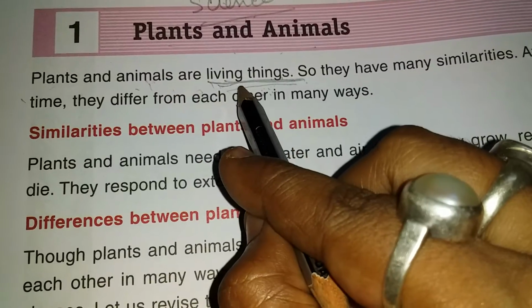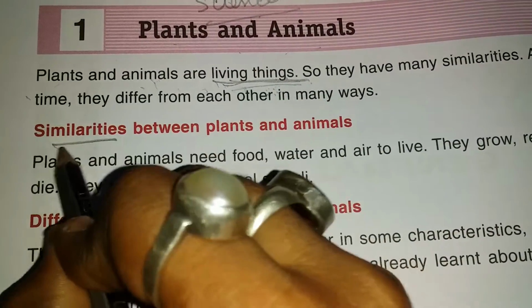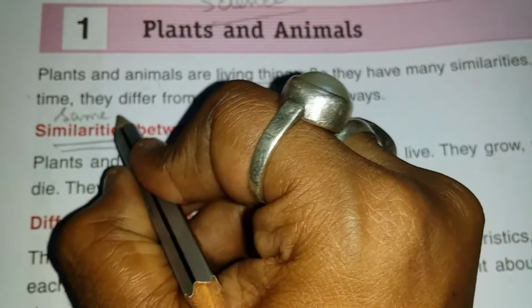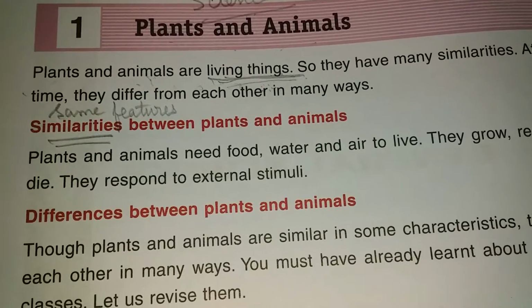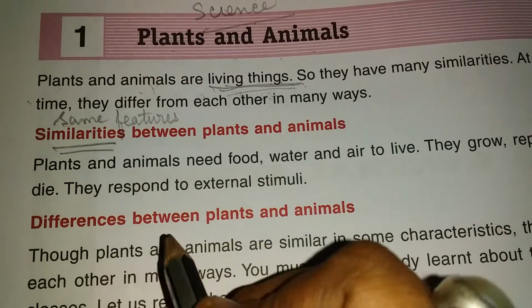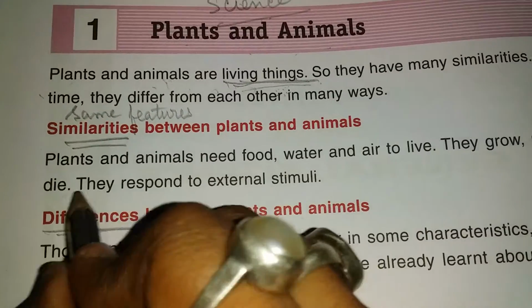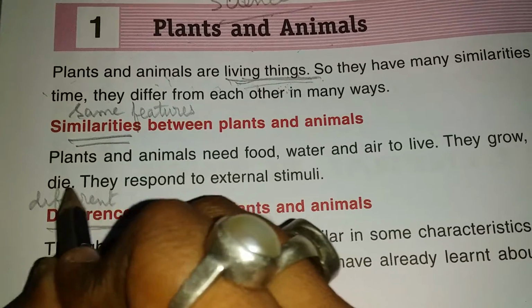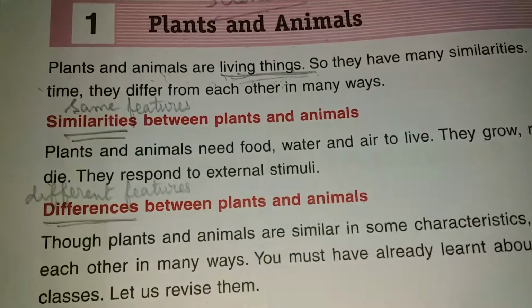Now both of them have some similarities. Similarities means some same features, and they also have differences, means different features which are not same.